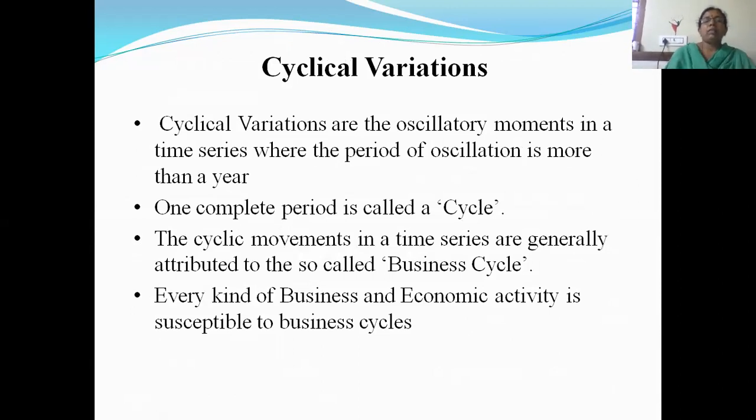The third one is cyclical variations. Cyclical variations we call oscillatory movements. So cyclical variations are the oscillatory movements in a time series where the period of oscillation is more than a year. In seasonal variation, the period of oscillation is within a year. Here the period of oscillation is more than a year. One complete period is called a cycle. Generally, the cyclic movements in a time series are attributed to the business cycle.